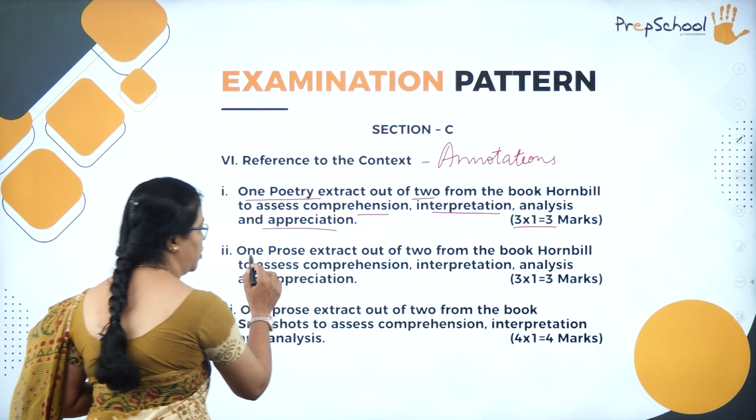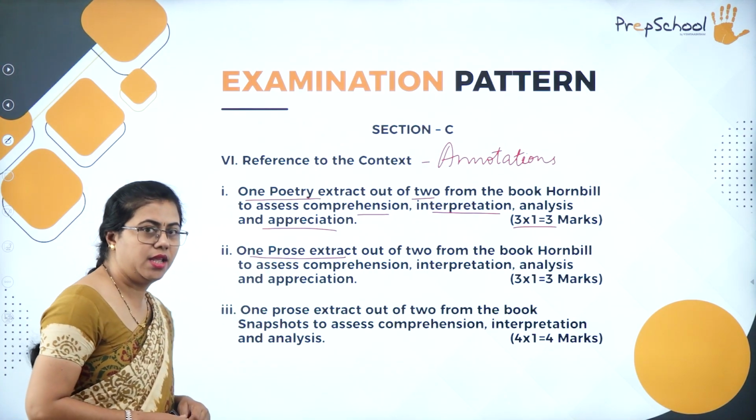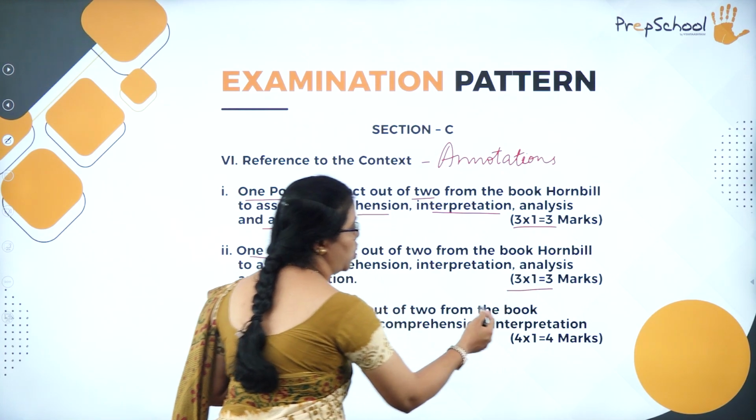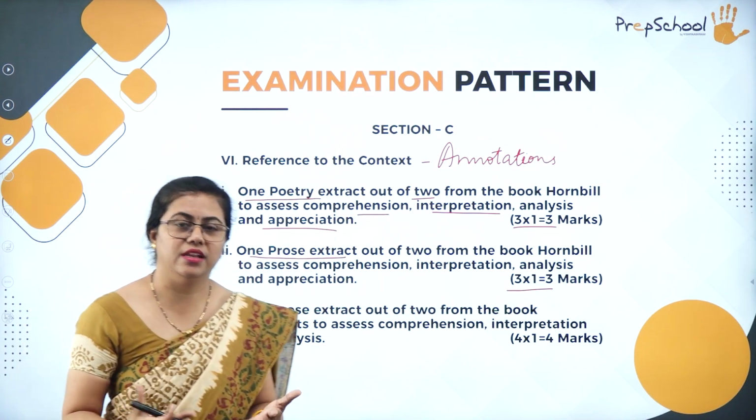Then you have one prose extract. You will be given 2 prose extracts, but you have to answer any one. This is also for 3 marks. So how you do it for poem? Similarly, you do it for prose also. You need to write about the inner meaning, the hidden meaning.